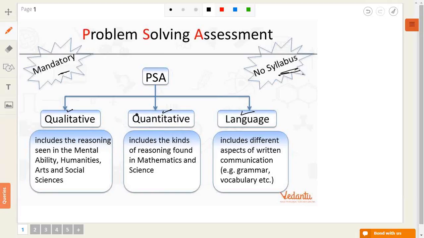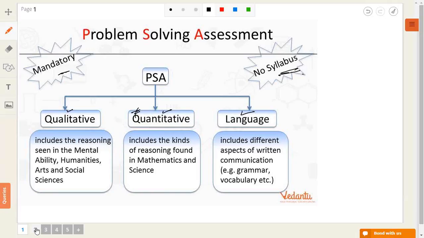Now coming to the quantitative section of the PSA, it includes the kind of reasoning that is found in mathematics and sciences. The class curriculum is not defined. It can be from class 7th, 8th, 9th, 10th, any curriculum till 9th can be asked. And again in languages, it is general language. It includes different aspects of written communication, grammar, vocabulary, etc. And just to keep it in mind, most of the questions in PSA are comprehension-based questions.